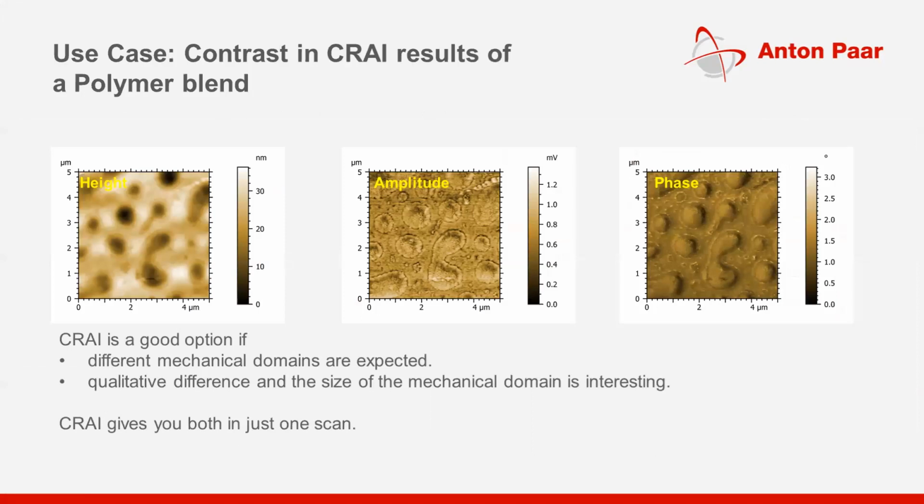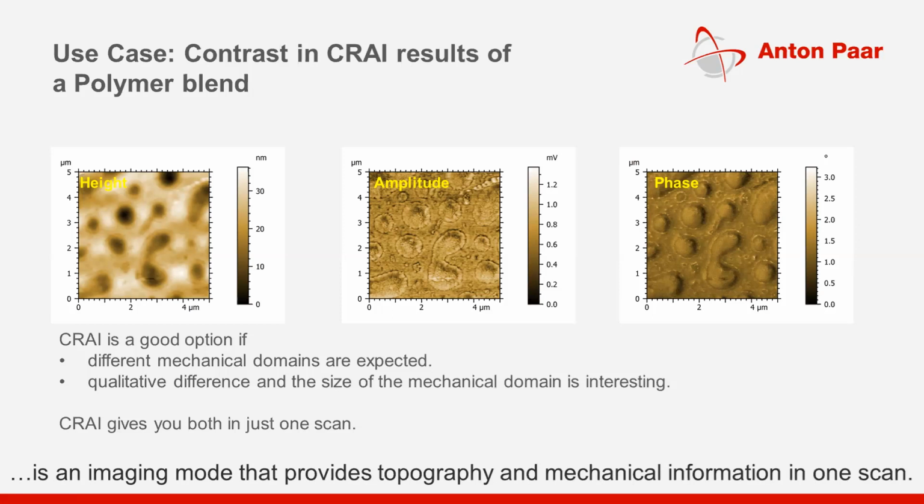So this mode is a good option if different mechanical domains are expected, and the qualitative difference and the size of the mechanical domain are of interest. It gives you both in just one scan. If you see these three different images, one is the topography image, this is the amplitude image, and this is the phase image. You will be able to differentiate between the materials. It is an imaging mode that provides topography and mechanical information in one scan.